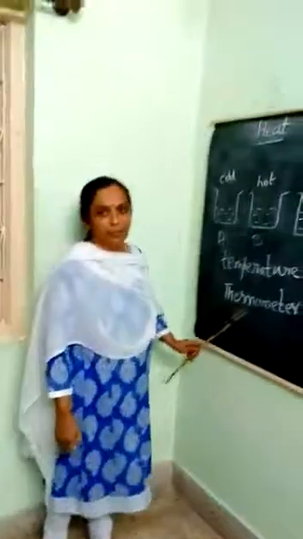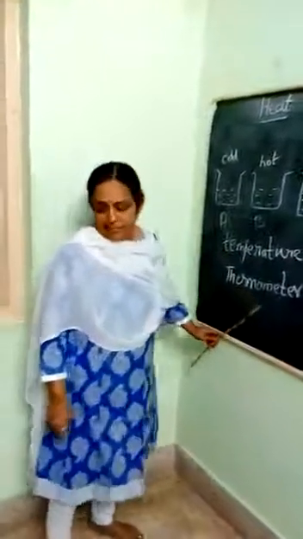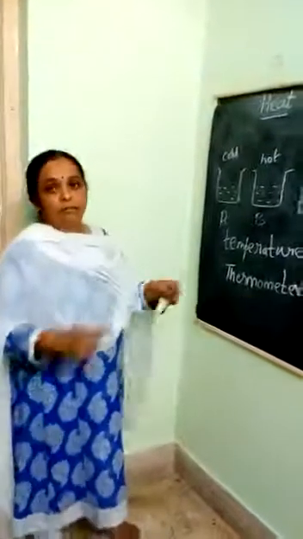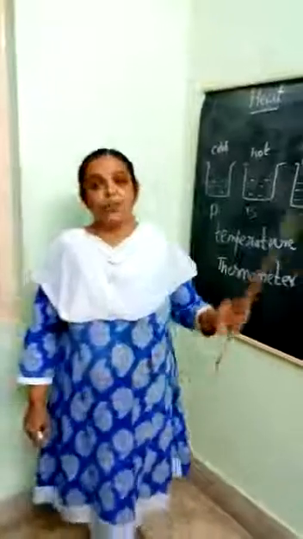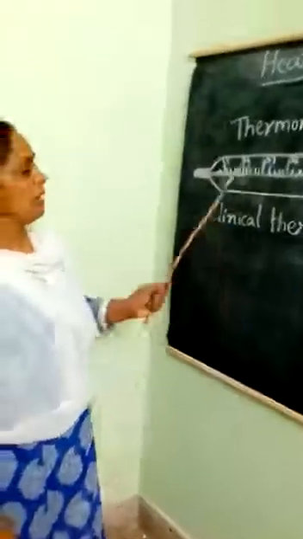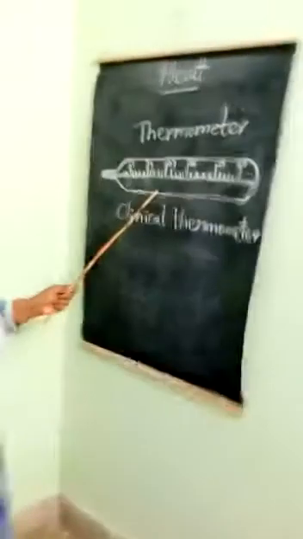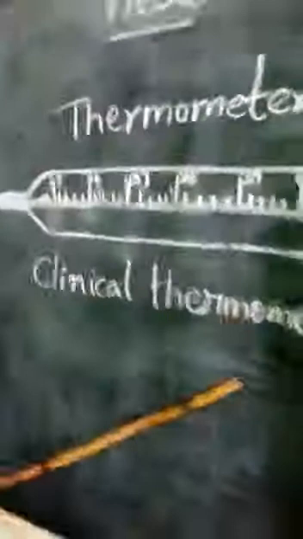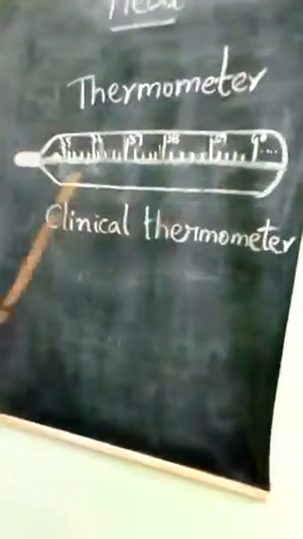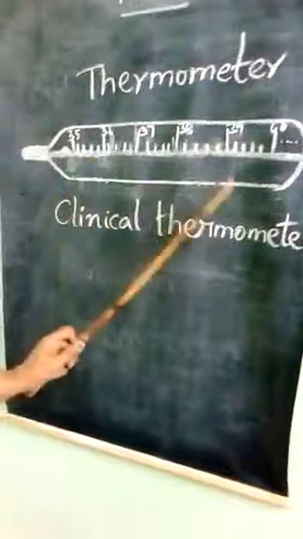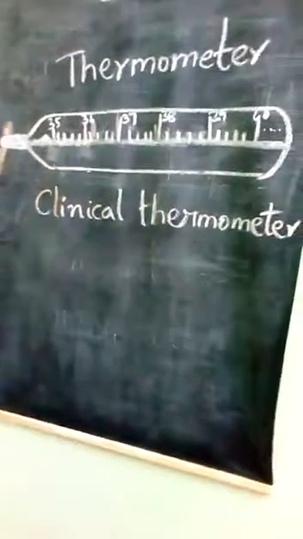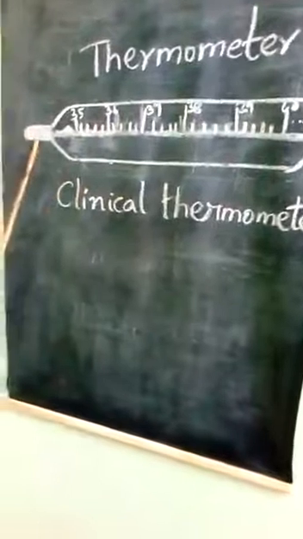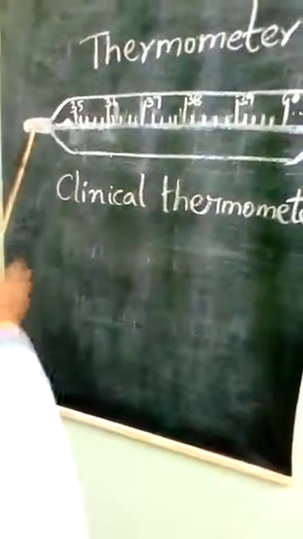So what is a thermometer? It is a long, narrow glass tube. So this is a thermometer. We have 2 types of thermometer: clinical thermometer and laboratory thermometer. Now we'll study only about the clinical thermometer. Later we'll study about the laboratory thermometer. This clinical thermometer is a long, narrow, uniform glass tube. It has a bulb at one end, and this contains mercury.